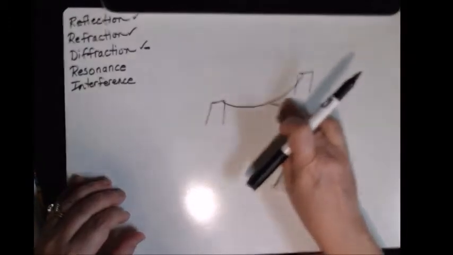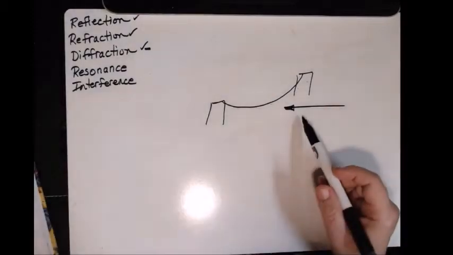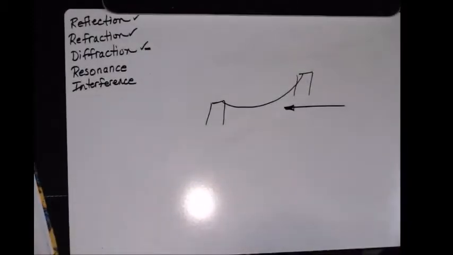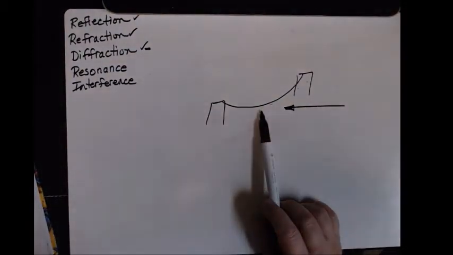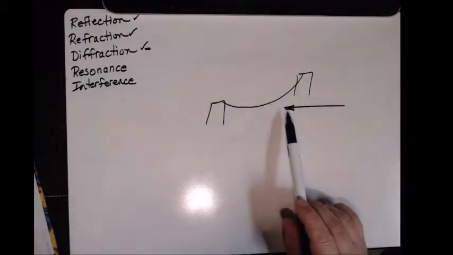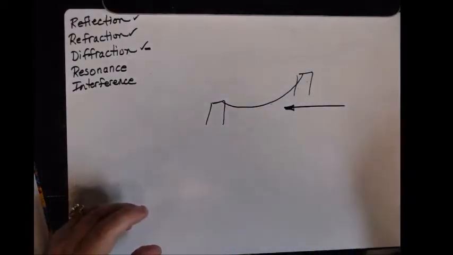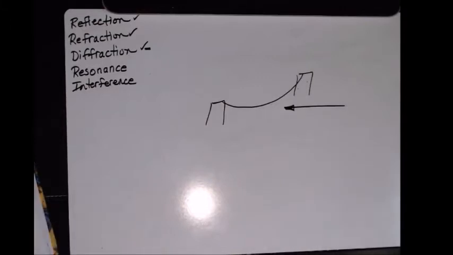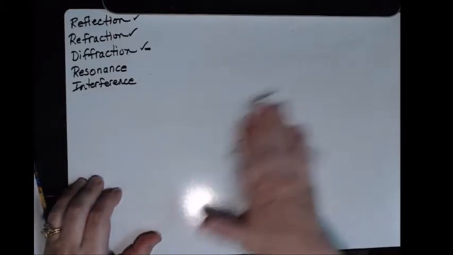Now again, what if I have wind that's blowing across this at just the right velocity of wind? It could excite the natural frequency of this bridge, add to it, and cause the bridge to vibrate more than it would normally do because it's not able to dampen that frequency. So resonance is when you end up with greatly exaggerated amplitude because the forcing that I'm putting on it is just adding to the natural frequency.